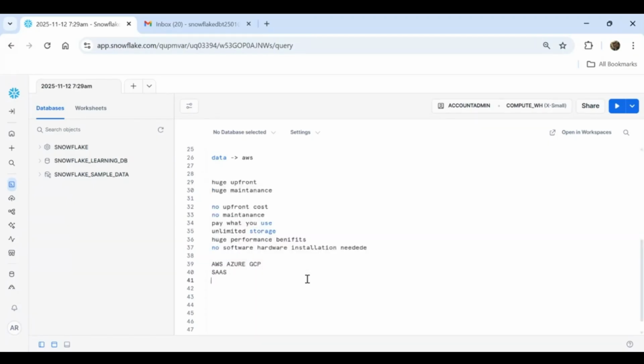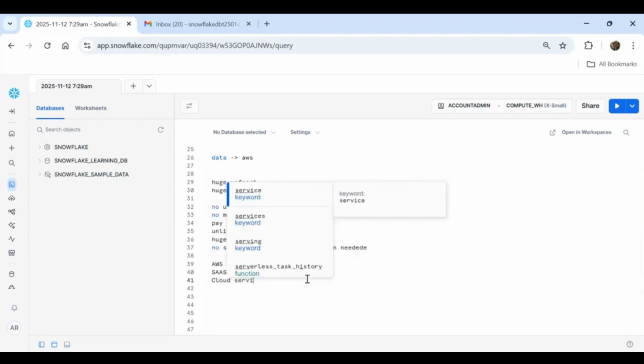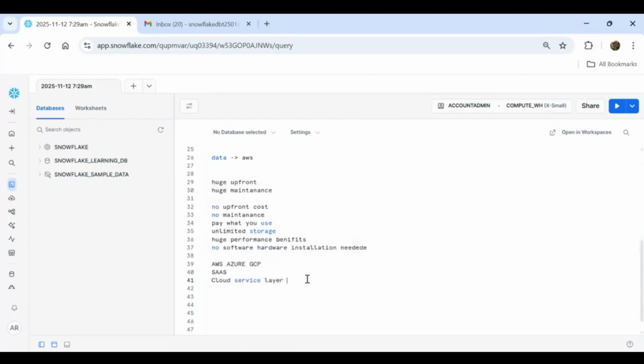What are the three layers of architecture we have in Snowflake? First of all, the cloud service layer. Second, the processing layer, or computing layer, also called the data processing layer. And the last one is the storage layer. So these are the three layers of architecture we have.